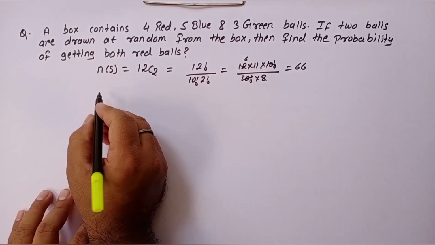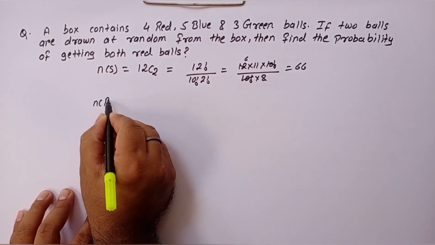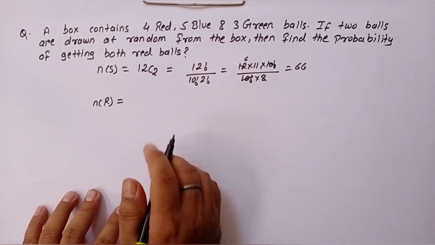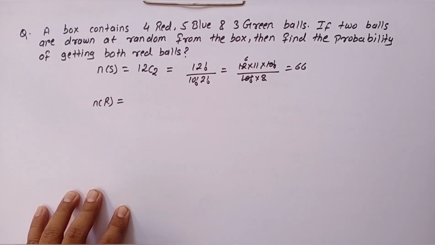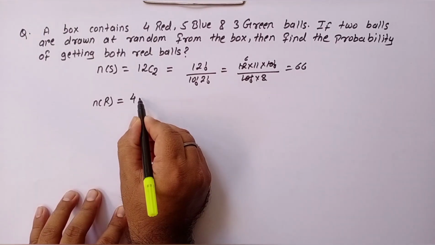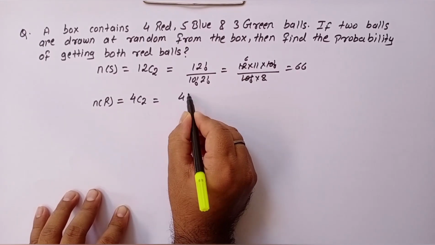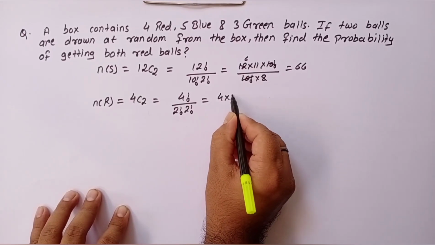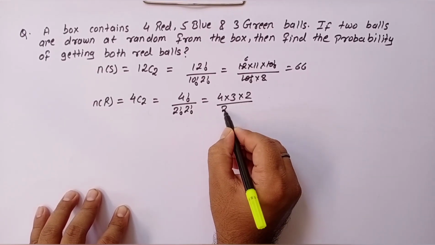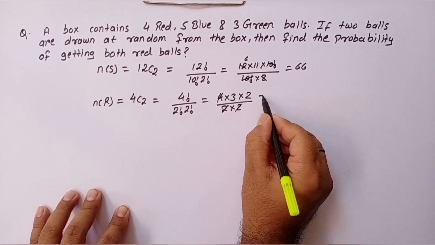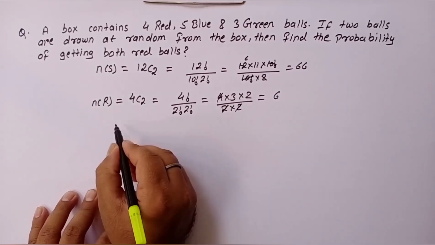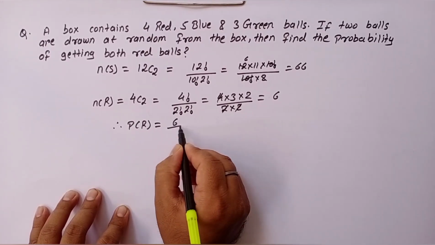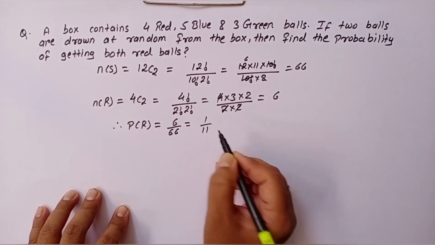Now, let R represent the number of red balls. So in order to get both red balls, n of R will be 4C2, that is 4 factorial divided by 2 factorial into 2 factorial, that is 4 into 3 into 2 divided by 2 into 2. So 2 and 2 cancel, now 6. Therefore probability of getting both red balls will be 6 by 66, that is 1 by 11.